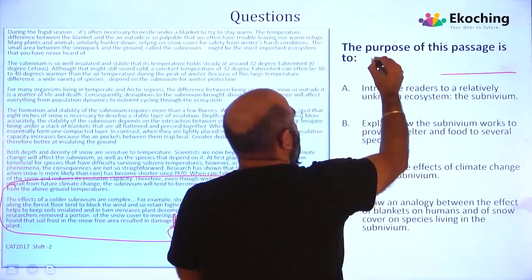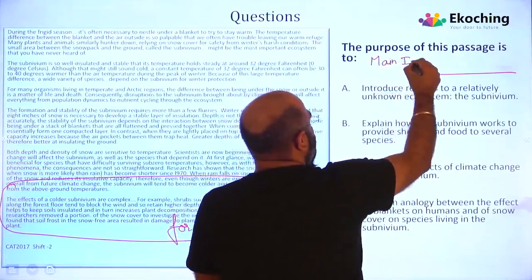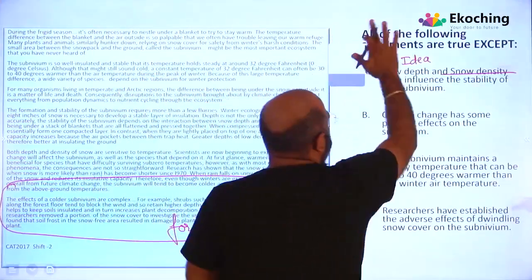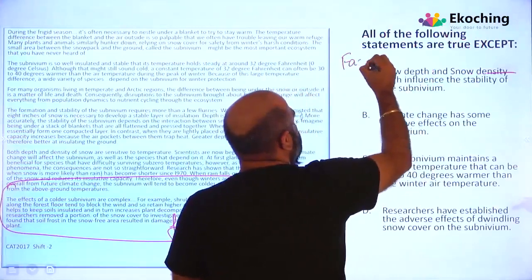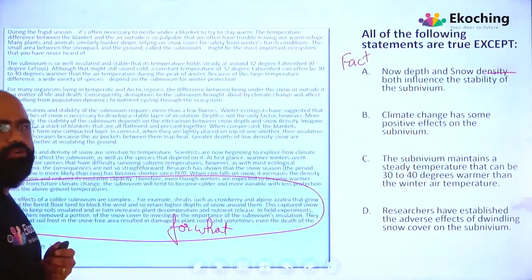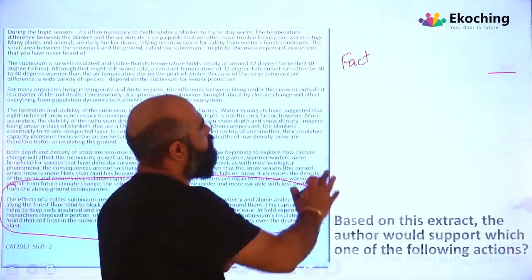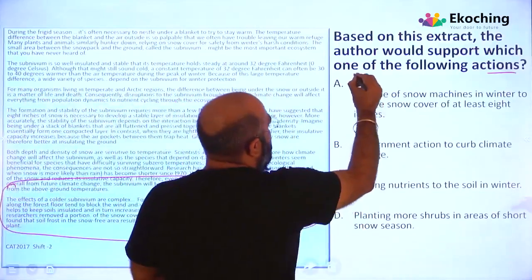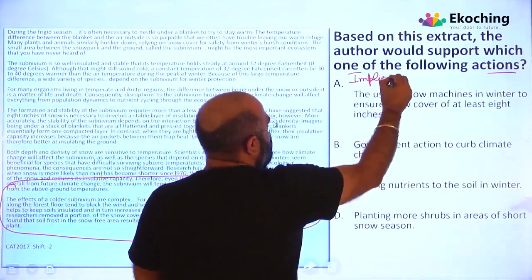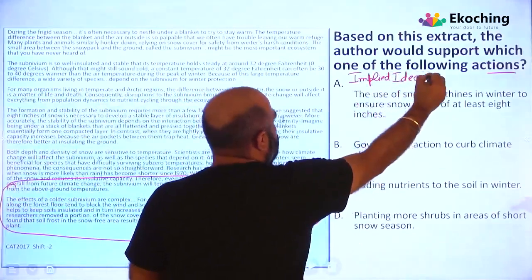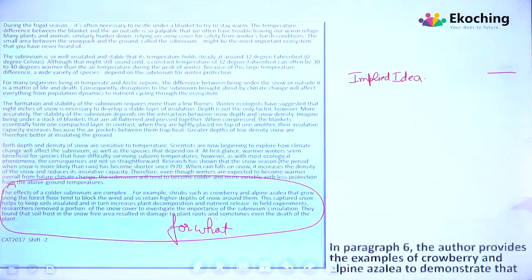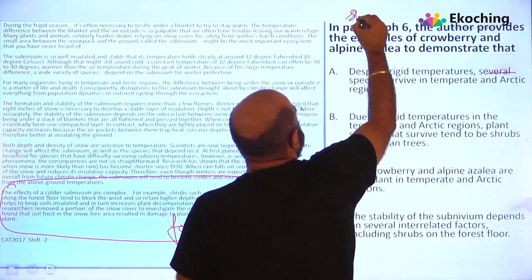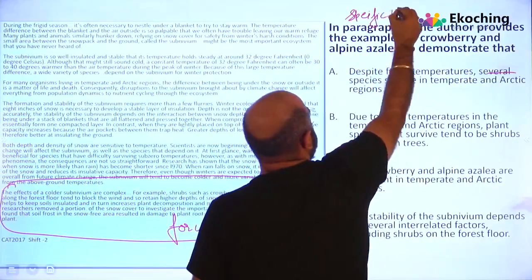So this first question was main idea. You can just note that down so that it will help you out. The second, when I am talking about this question, this is a fact-based question. If I go to question number 3, this is an implied idea question. This is an implied idea based question. I hope you guys are getting it. And the next, this is a specific idea based question.